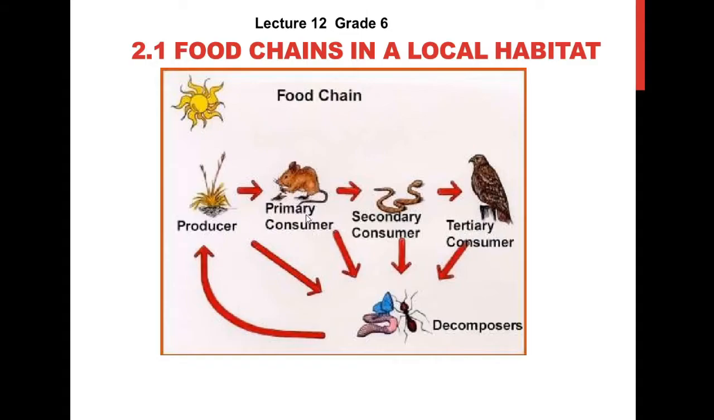And the rat is the primary consumer because it is the first who eats the plants. And the snake is the secondary consumer because it eats the rat. The eagle eats the snake, so it is the tertiary consumer. And if one of them is dead or all of them are dead, then they are decomposed by the decomposers. These decomposers break them into nutrients so that they can again be recycled for the plants.